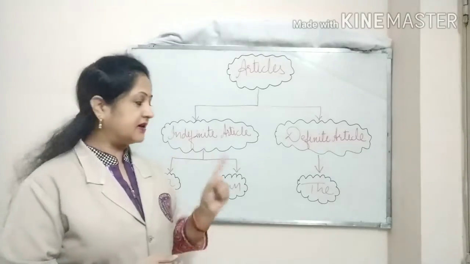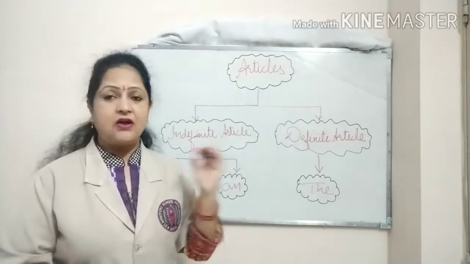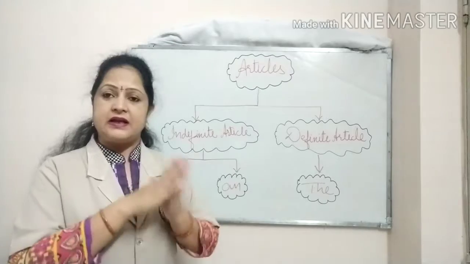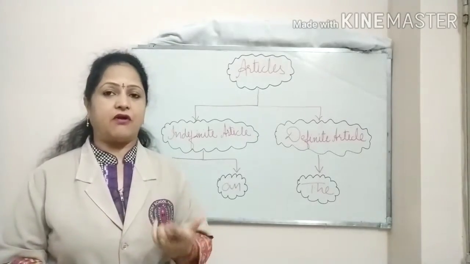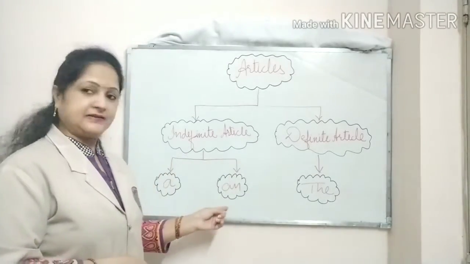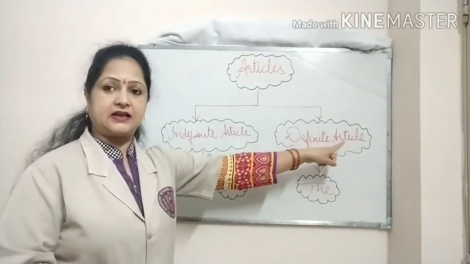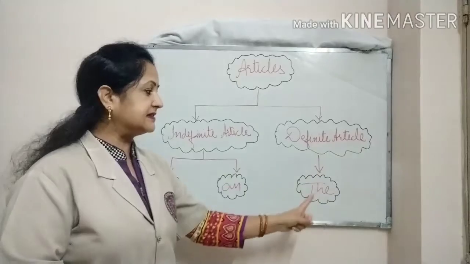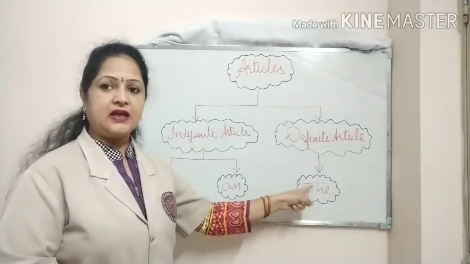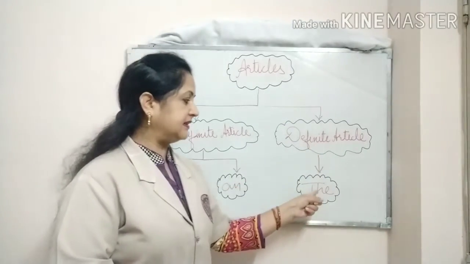Even if the word starts with a consonant or a vowel, if we get the sound of a vowel, we use an. After that, the second type of article is the definite article. The definite article is the.